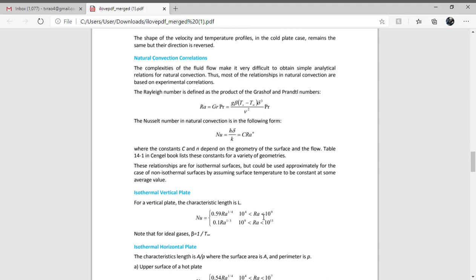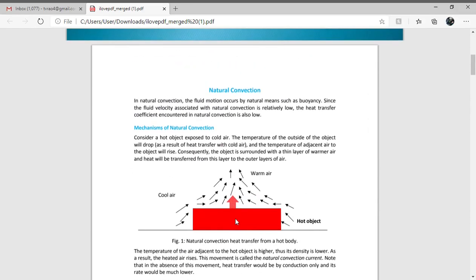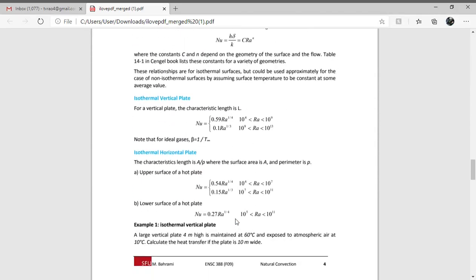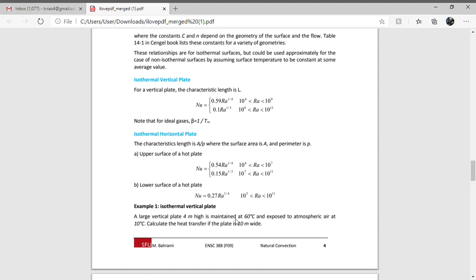If Rayleigh's number is between 10 to the power of 4 and 10 to the power of 9, we use 0.59 into Rayleigh's number to the power of 1 by 4. If Rayleigh's number is more than 10 to the power of 9, we use 0.1 into Ra to the power of 1 by 3. Similarly, there will be equations for horizontal plates also.